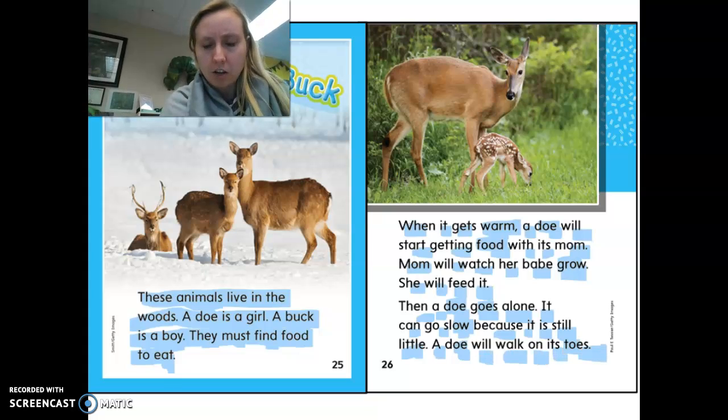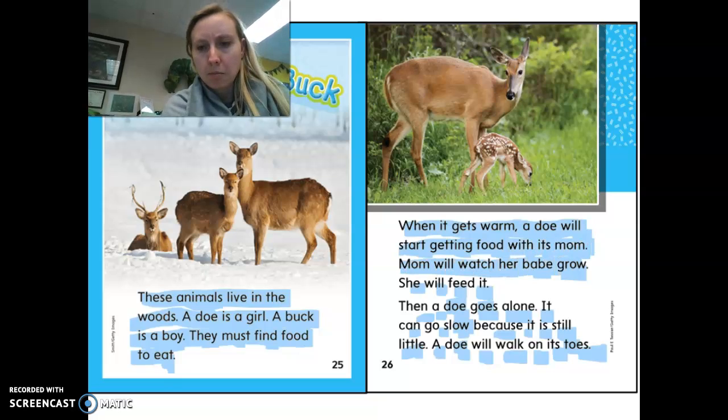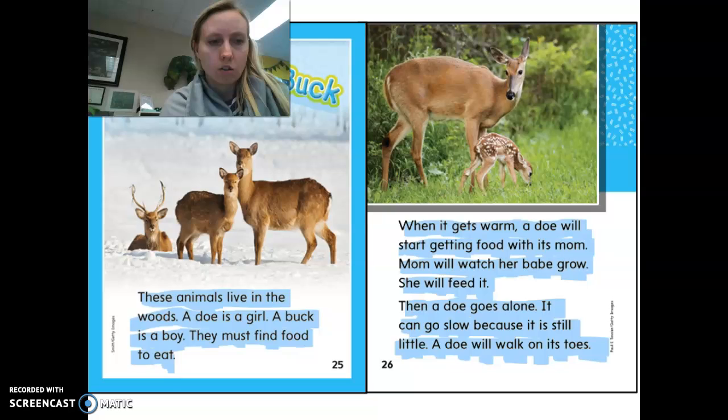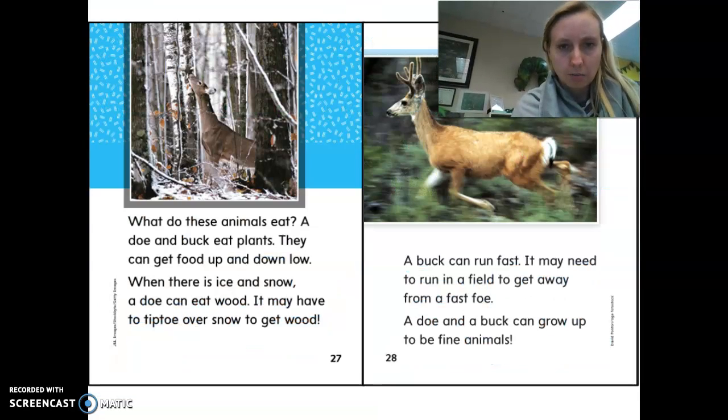Ready, begin. When it gets warm, a doe will start getting food with its mom. Mom will watch her babe grow. She will feed it. Then a doe goes alone. It can go slow because it is still little. A doe will walk on its toes. Okay, here's the next page. Your turn.